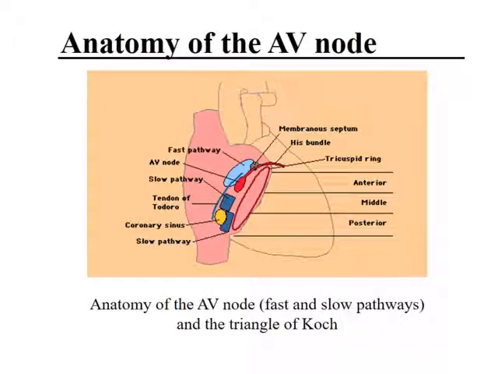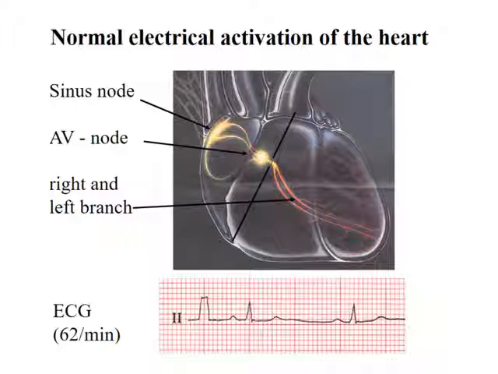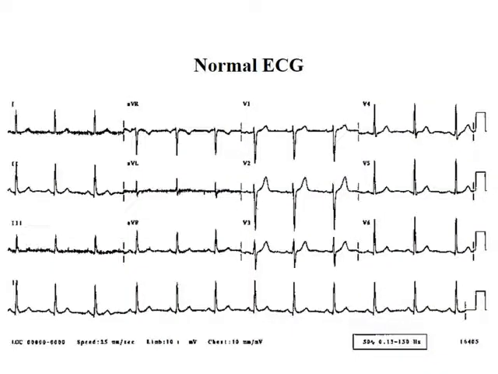In the AV node, in some persons, some fibers transmit electricity in a fast pathway and other fibers in a slow pathway. This dual physiology may cause problems in the future. Again, the conductive system: the SA node, three fibers transmit the electricity to the AV node, and then the right and left bundle branches and Purkinje fibers.